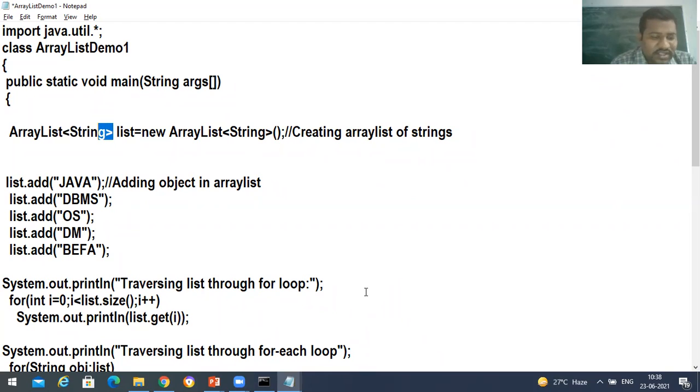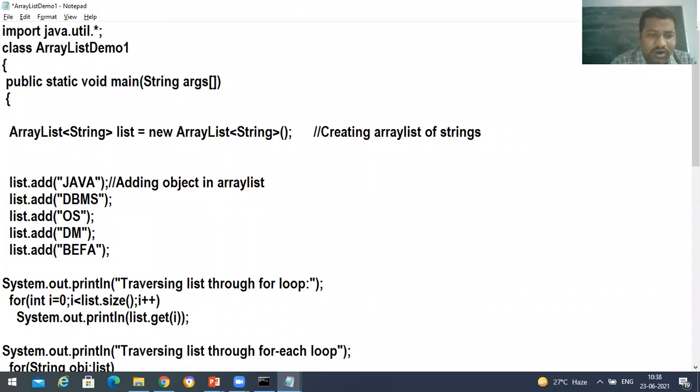That's the reason I'm going to take this within angle brackets, just like the templates we used earlier, and new ArrayList, and before creating the object, again I'm making it string. That means it's going to create an array list of strings. I can add strings over here. You might be having a doubt: suppose I add 123, then what happens? We'll check that later. First of all, let's see the execution of this.